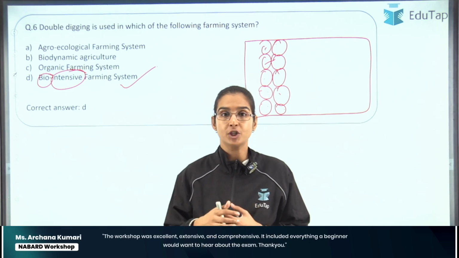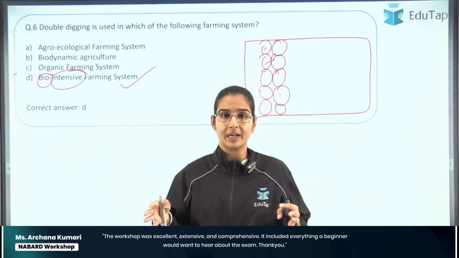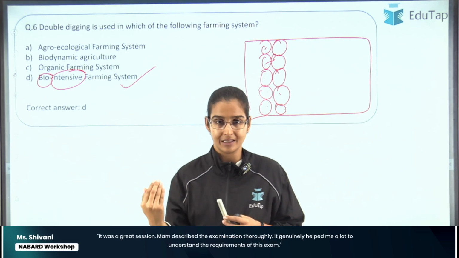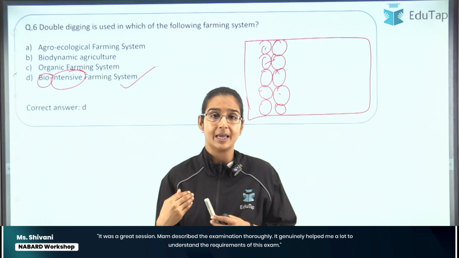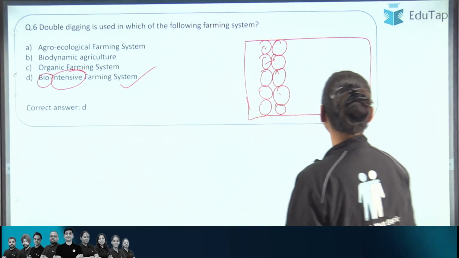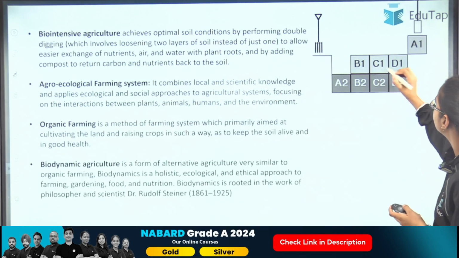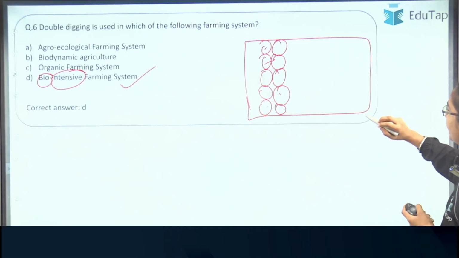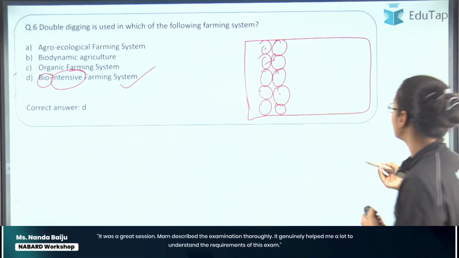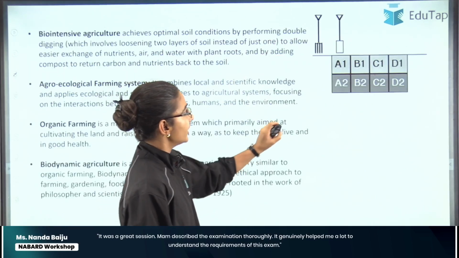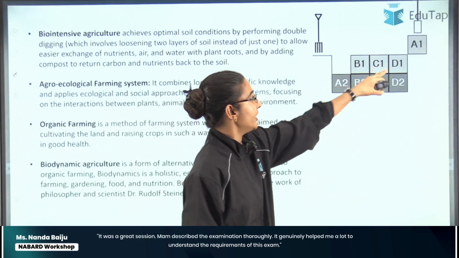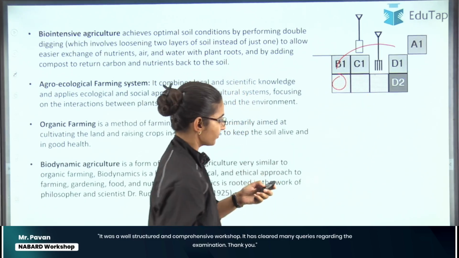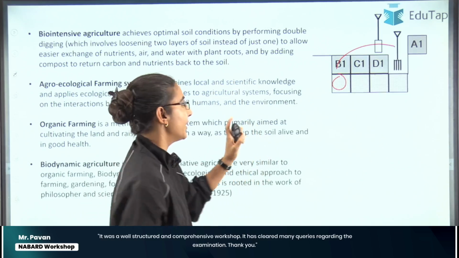And also to make sure that instead of spreading horizontally, the roots can spread down deeper, we take up the practice of double digging in this type of agriculture system. So what is double digging? Let me show you here. If you see this diagram over here, let me repeat it once again. In this diagram we have A1, B1, C1 and D1. So first we removed A1, then using a fork we dug A2. I'm not able to pause it, but let me tell you.